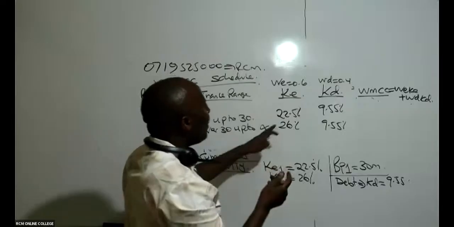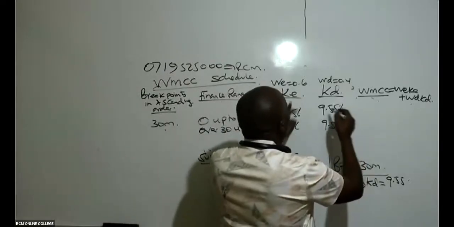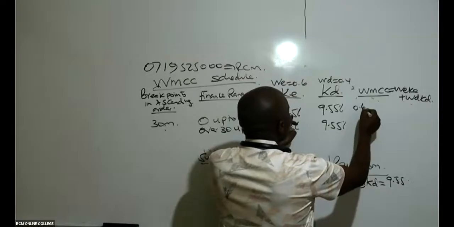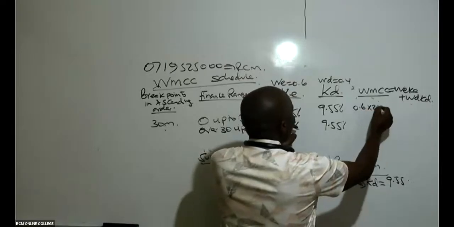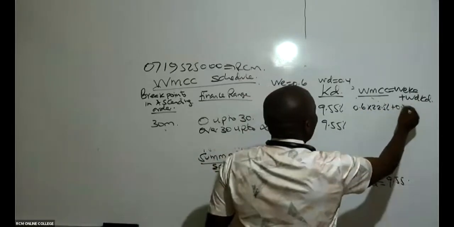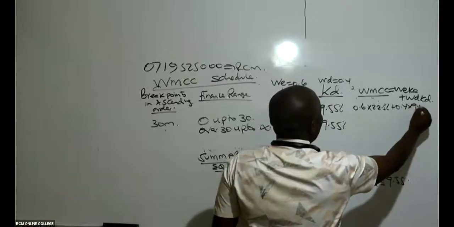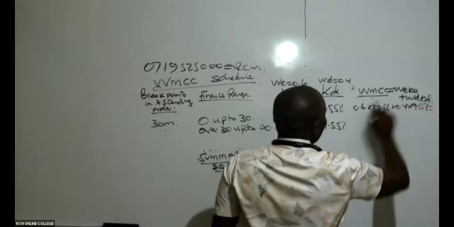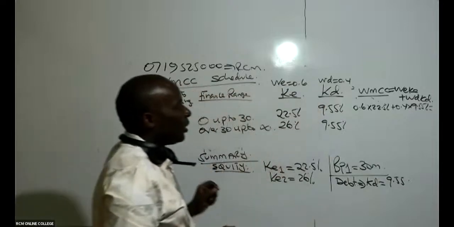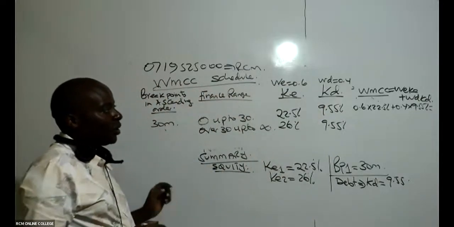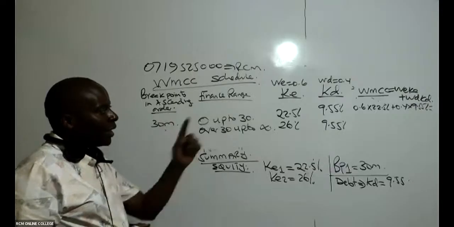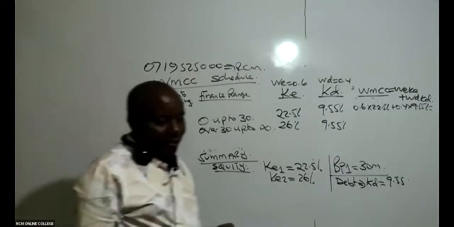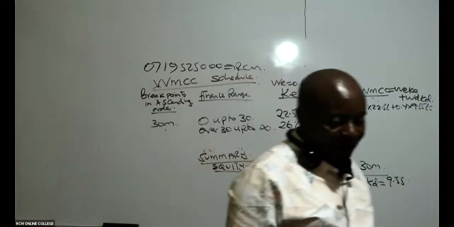So for the first one, you take the weight, which is 0.6 times 22.5% plus 0.4 times, in this case, 9.55%. Already remember this figure is tax adjusted. That KD is already tax adjusted. So can somebody give me that answer before I start repeating?